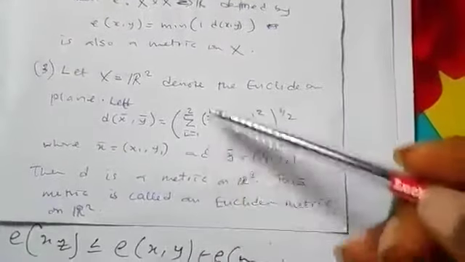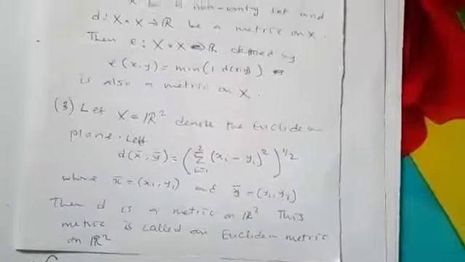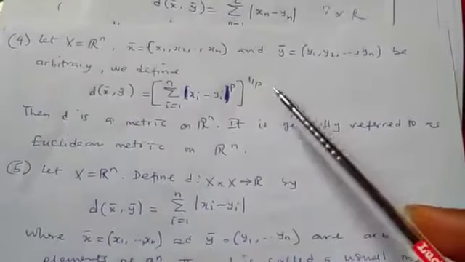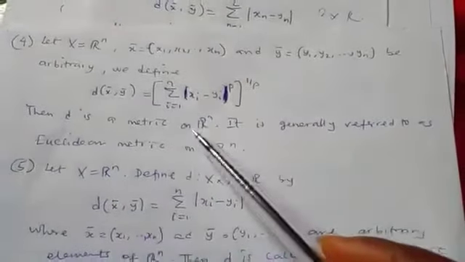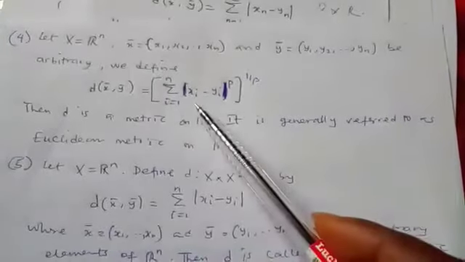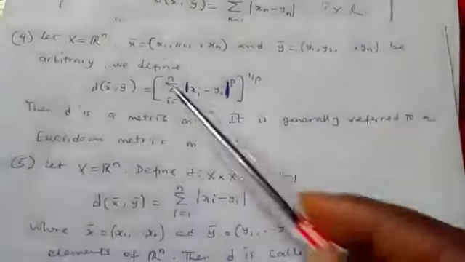So this is the Euclidean metric on R squared. So we have many examples like that. So this is another metric. This one is the Euclidean metric on Rn.